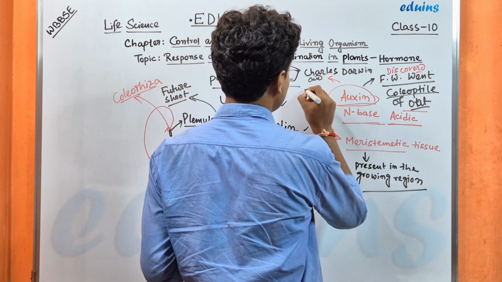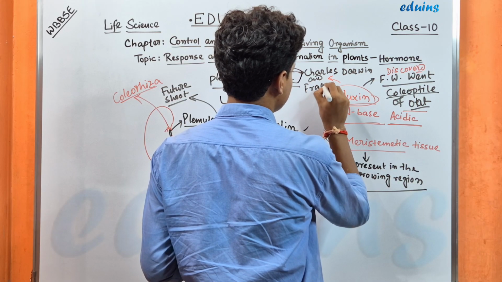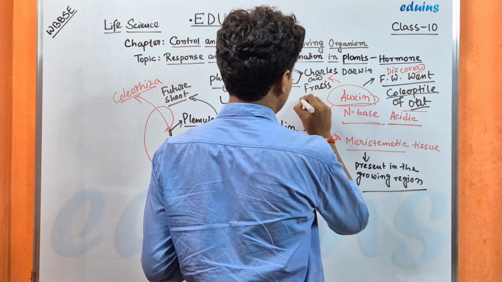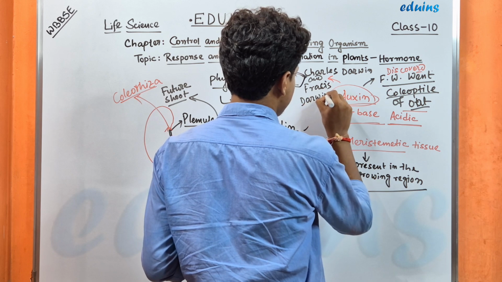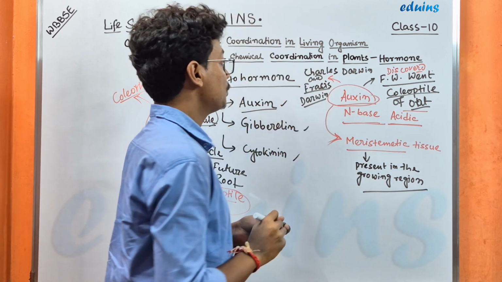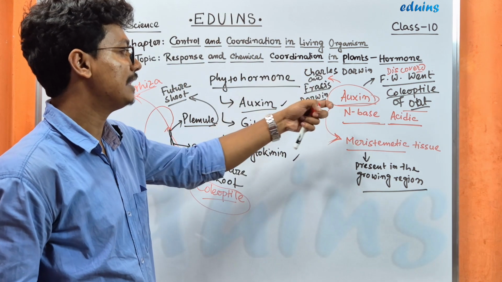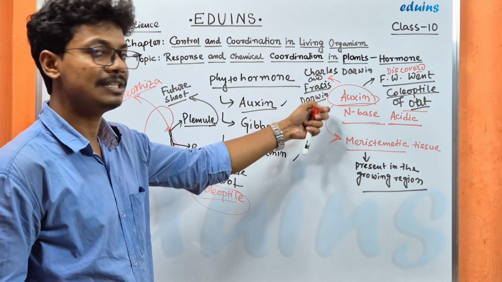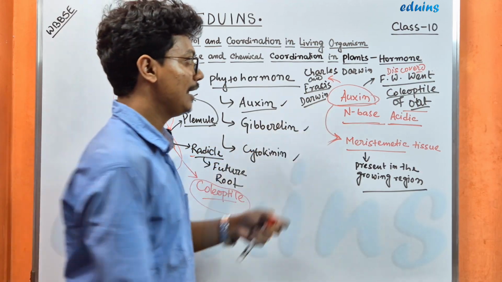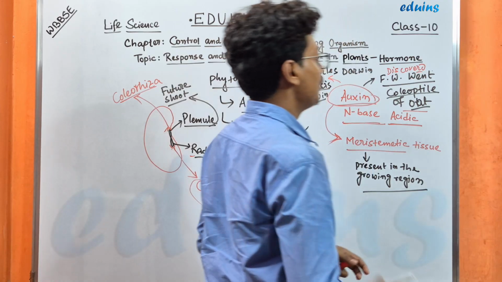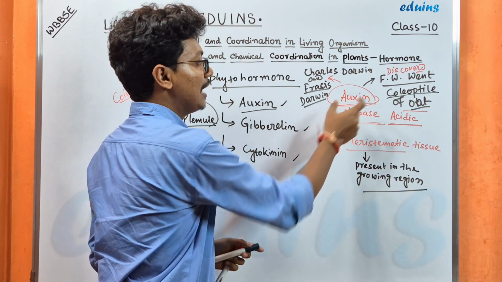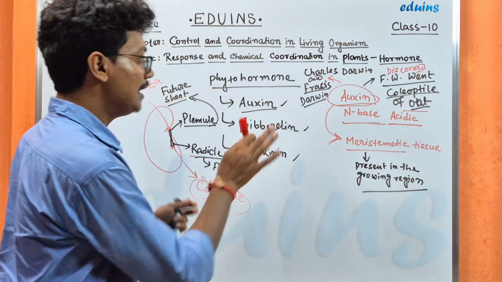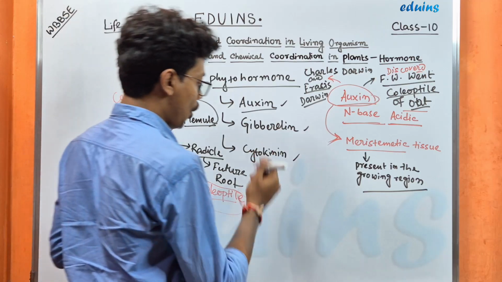They first identified the chemical that helps in the growth of the plant, but Went first discovered and named auxin. So this is the basics about auxin.